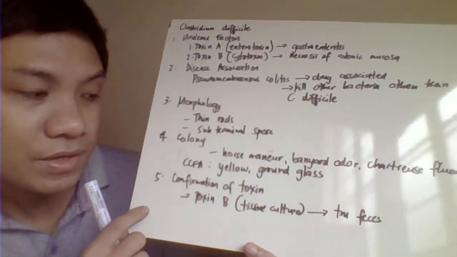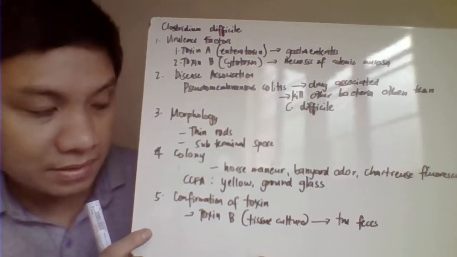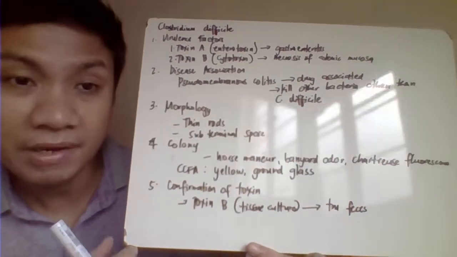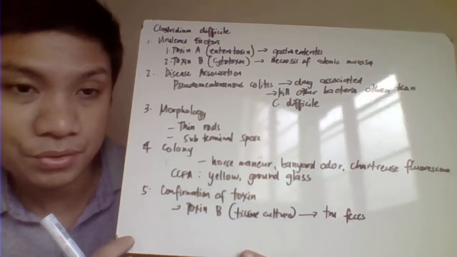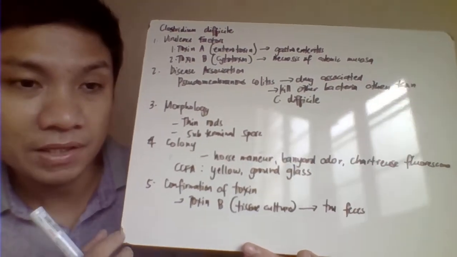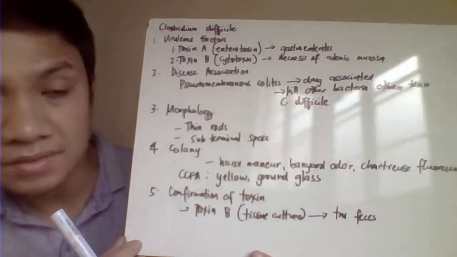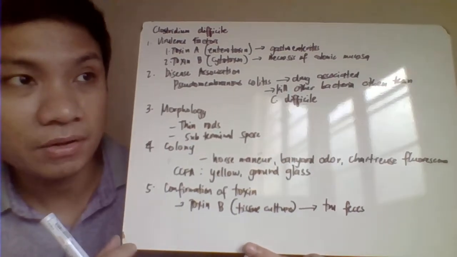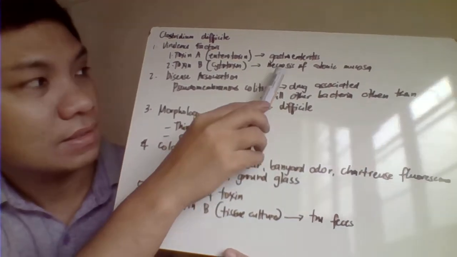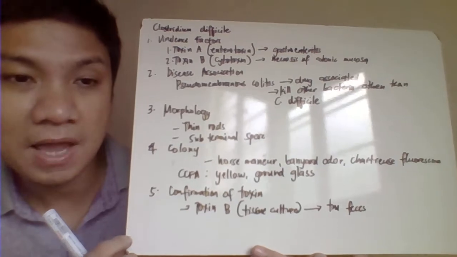Okay, so we also have your confirmation of the toxin produced by difficile. Take the fecal sample, then perform the tissue culture for identification of the toxin B. Again, toxin B is responsible for the myonecrosis, for the necrosis. Okay, that's a type of cytotoxin.